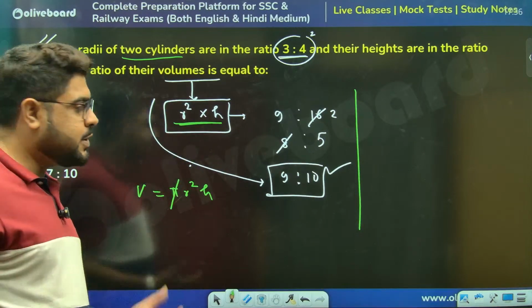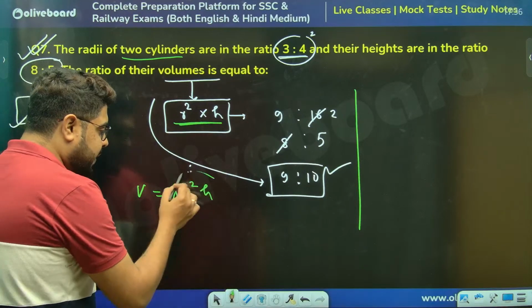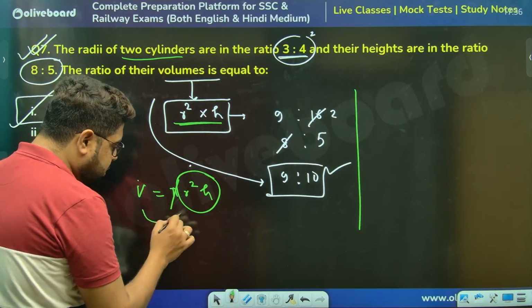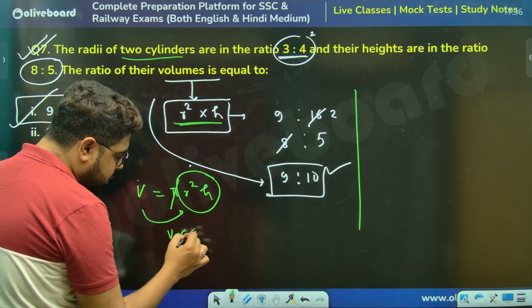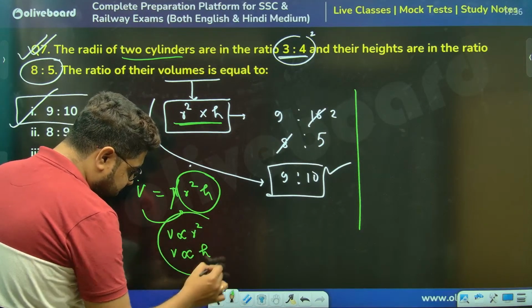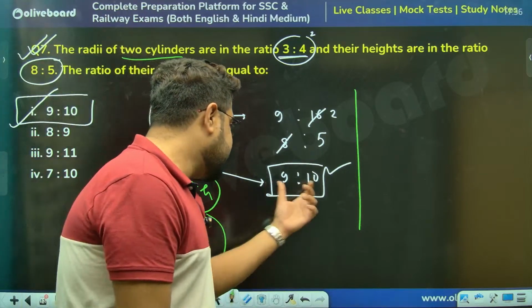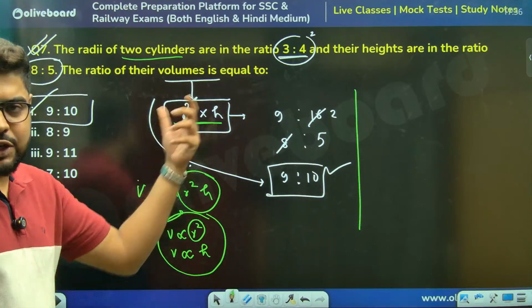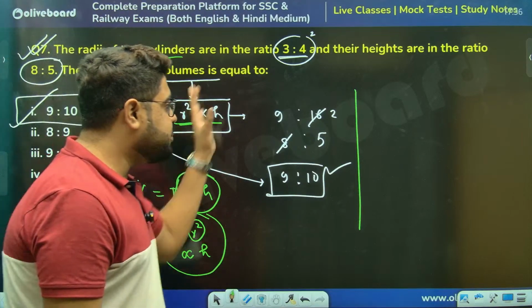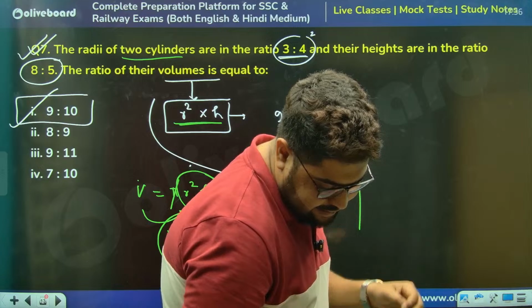We don't think about this because we're talking about ratio. Pi will cancel everywhere. So volume is proportional to r square and volume is proportional to h. So the ratio of r square and the ratio of h will be multiplied, and I'll get the ratio of volumes. This conceptual part is very, very important for everyone to understand.